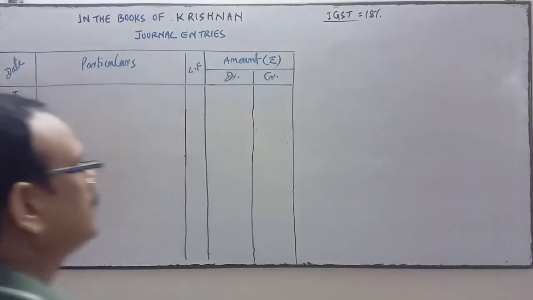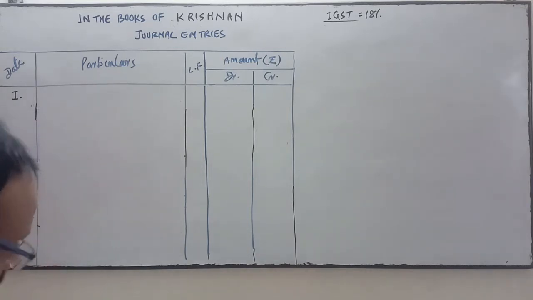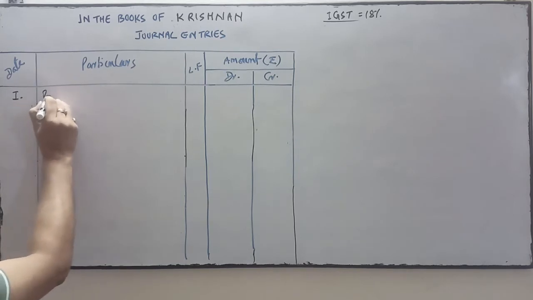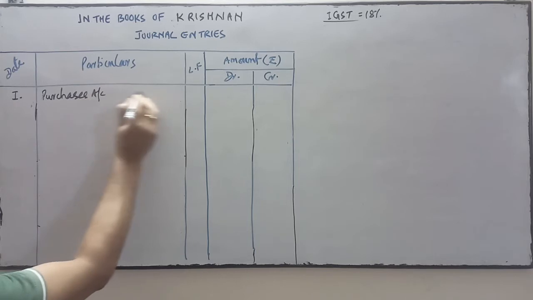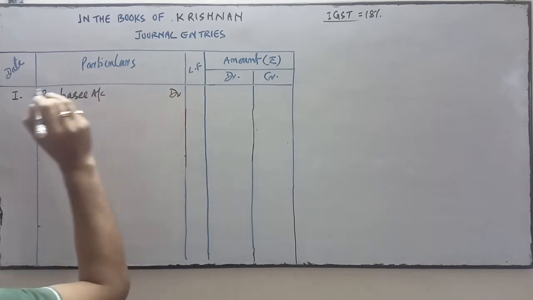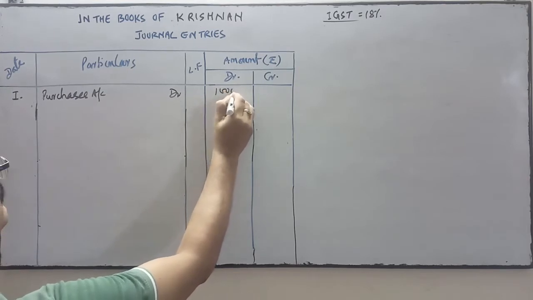So the first transaction is purchase of goods. Purchase account will be debited with rupees 1 lakh.